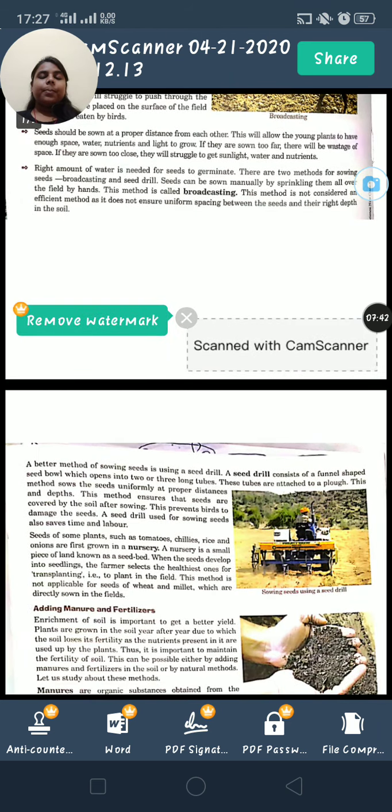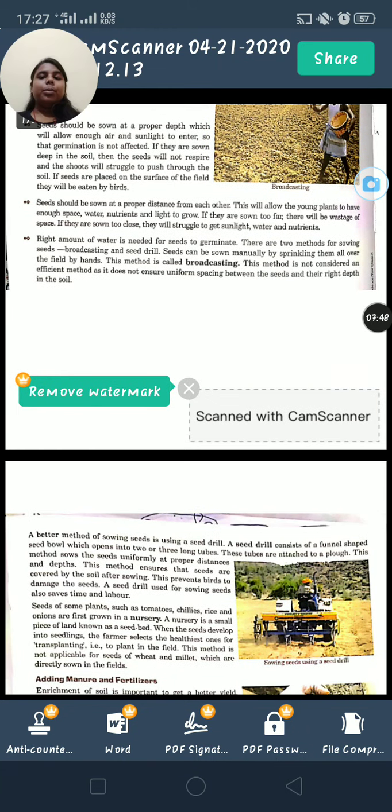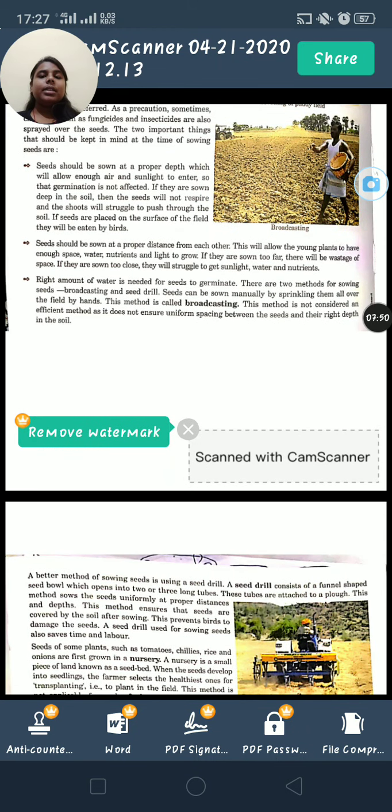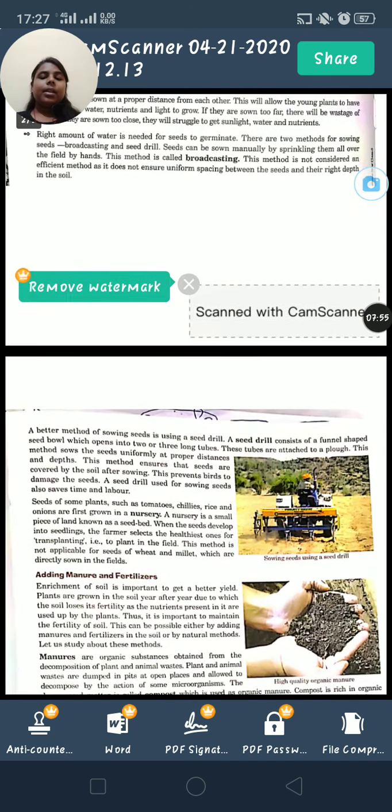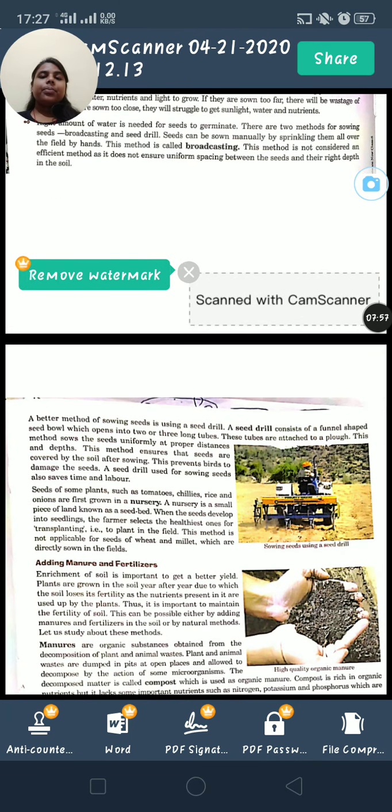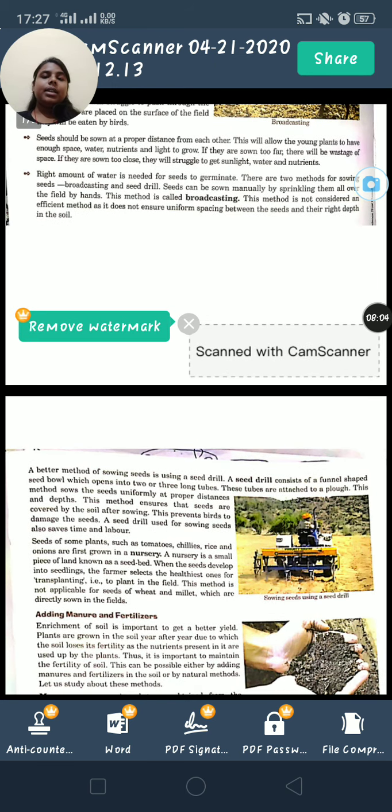The methods of sowing the seed are broadcasting and seed drill. Broadcasting means manually sprinkling the seed all over the field, and the seed drill means sowing the seed with the help of a machine. It is better than broadcasting.